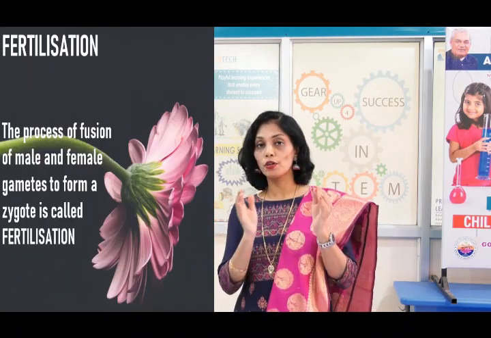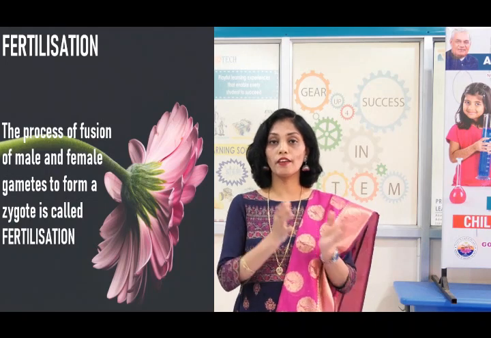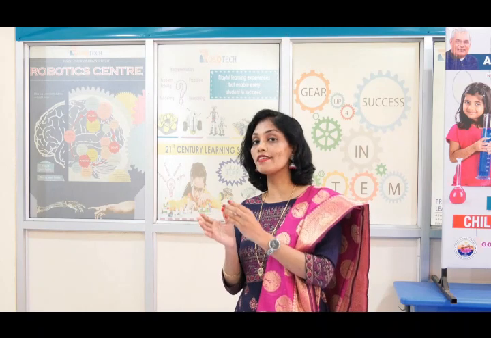Sexual reproduction requires the fusion of the male gamete and the female gamete to form a new cell called a zygote. But children, how do the male gametes reach the female gametes?